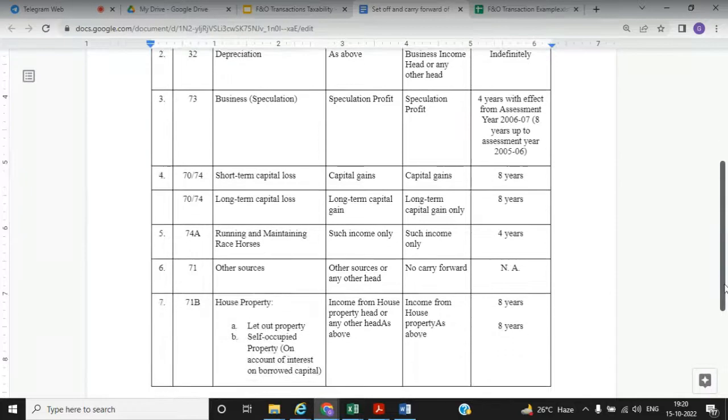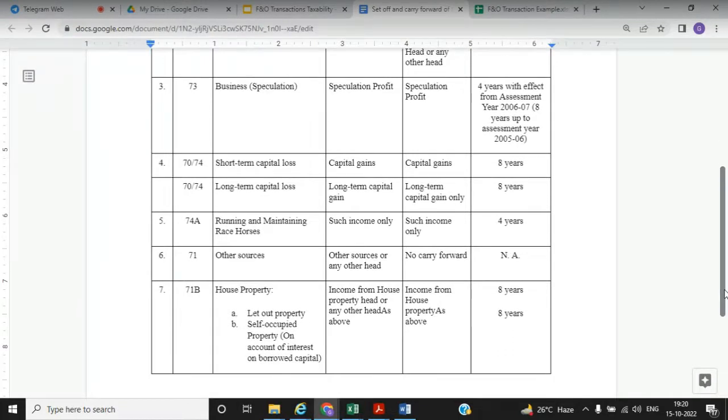Now there are short-term capital gain and long-term capital gain. Short-term capital loss can be set off against capital gains only. It can be set off against both long-term and short-term capital gain. But long-term capital loss can be set off against long-term capital gain only.